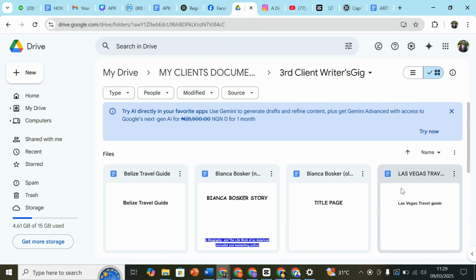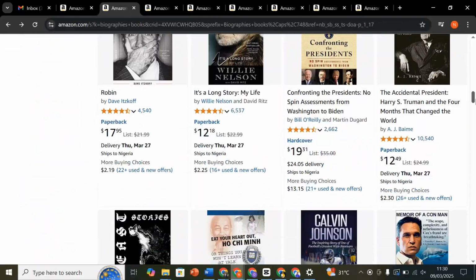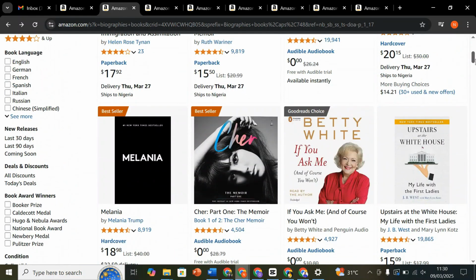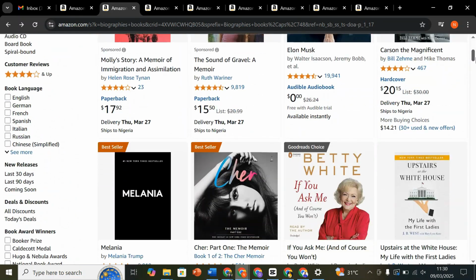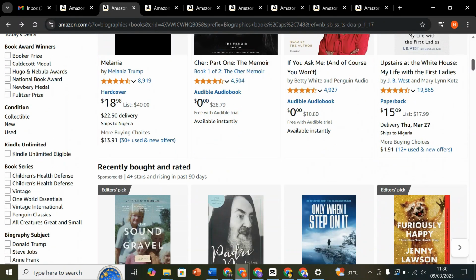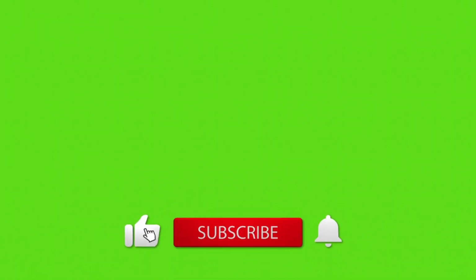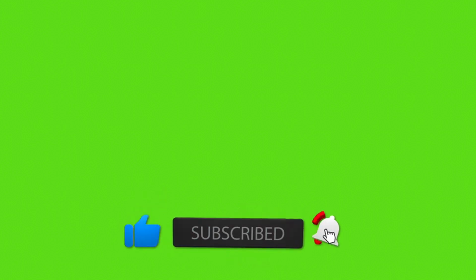So if you want to also fall under the niche of biography, as you can see, we have lots of biography books that are fast selling on Amazon KDP. This is one of the best niches that you can focus on as a beginner. Biography is one of the best niches that will quickly make you lots of money when you are publishing on Amazon. The only thing you need to do is to get a popular person's name, write a book on that person, make it creative, make it lovely and nice, and trust me, when you publish on Amazon, you are going to quickly get a sale on your book.